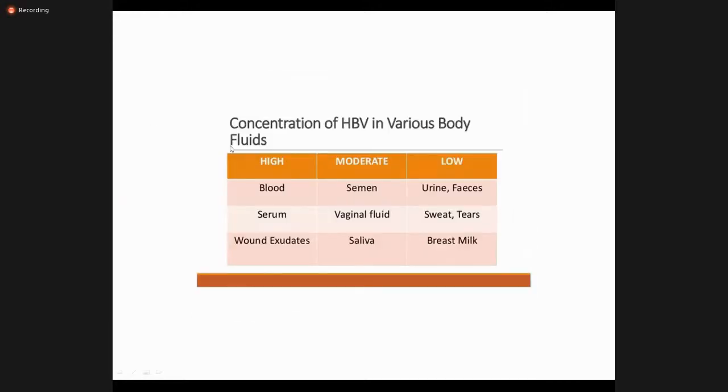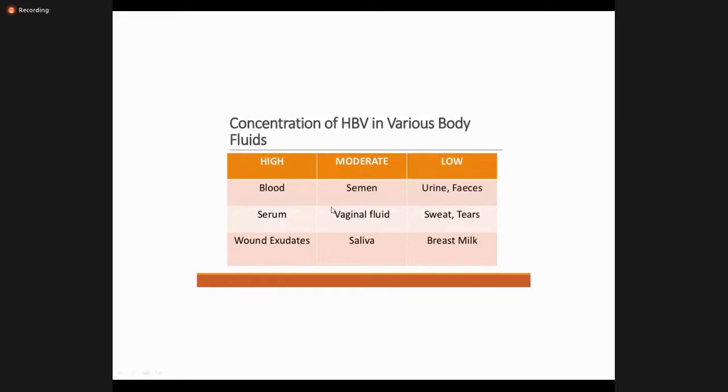Okay, these are the concentrations of hepatitis B in various body fluids. You can see that it is very high in the blood, in the serum, and in the wounds. If the wound is open, so whenever we have a patient with hepatitis B, we ask the patient not to expose the wound or body fluids to any other person. If you have a cut on your finger and you do the cooking, and your fluid gets transmitted via the food to others, it can cause infection.